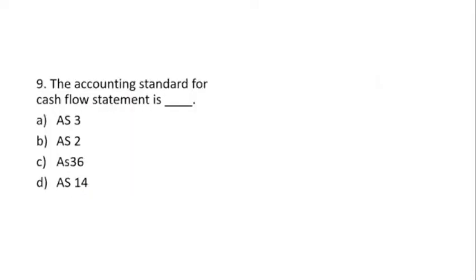Now the next question: the accounting standard for the cash flow statement is, option A, accounting standard 3, accounting standard 2, accounting standard 36, and accounting standard 14. Just give me a quick answer. This is the easiest question. Very good, Chandan Kumar. Yes, option A, accounting standard 3.